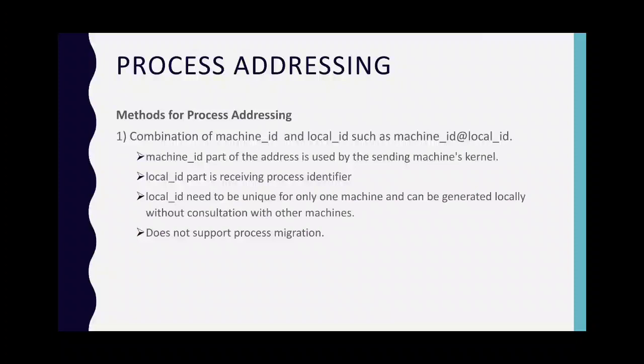The local ID needs to be unique for only one machine and can be generated locally without consultation of the other machines. The advantage of the method is that no global coordination is needed for the process addressing, but it also has a disadvantage, as it does not support process migration.